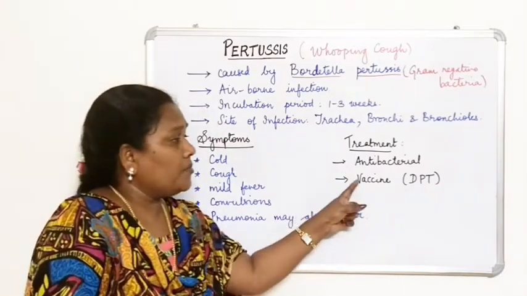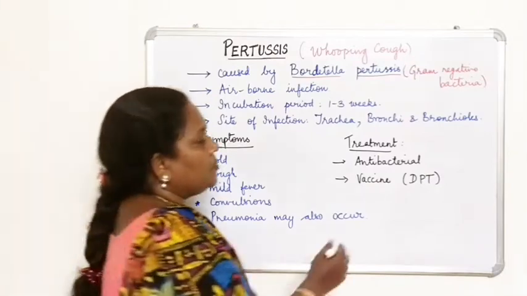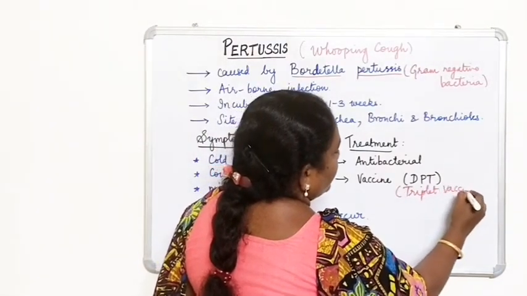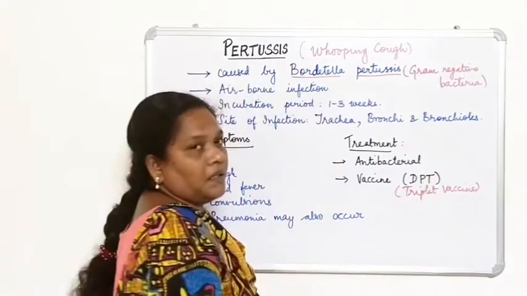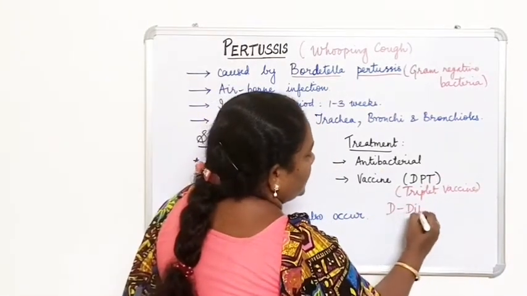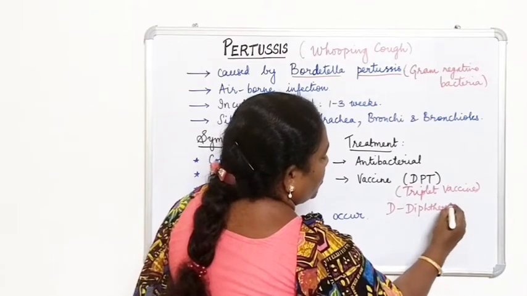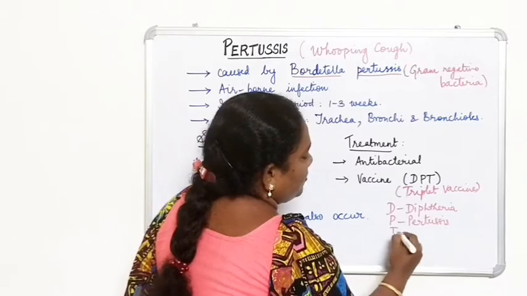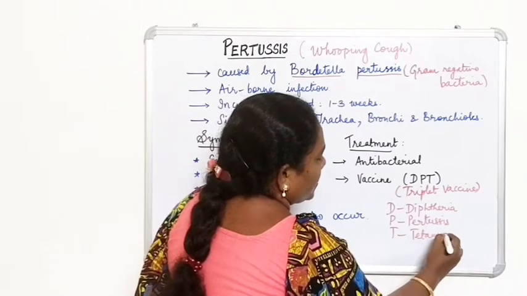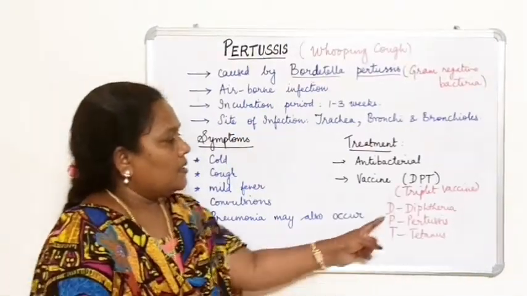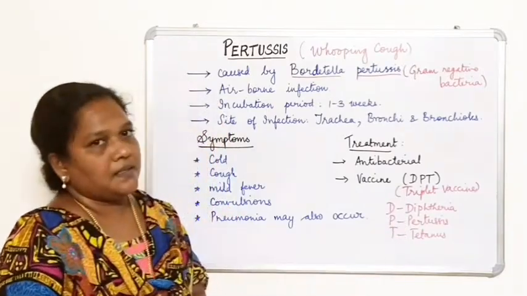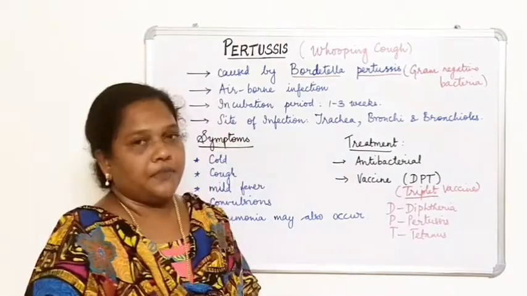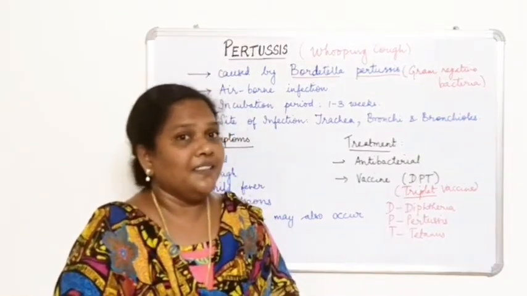And then what is the name of the vaccine? We have studied about the triple vaccine, so this is otherwise called the triple vaccine, DPT. So what is D? Diphtheria. What is P? Pertussis. And T stands for tetanus. This vaccine is given against diphtheria, pertussis and tetanus, and it should be given to infants 3 times at monthly interval.